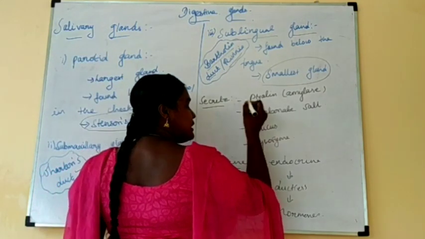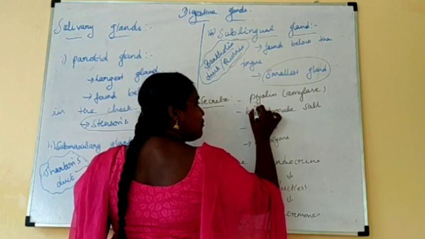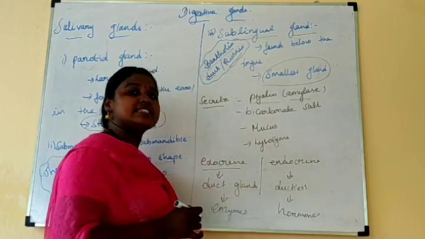The saliva consists of ptyalin. Ptyalin is salivary amylase.